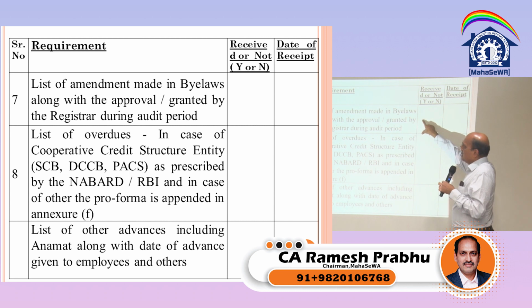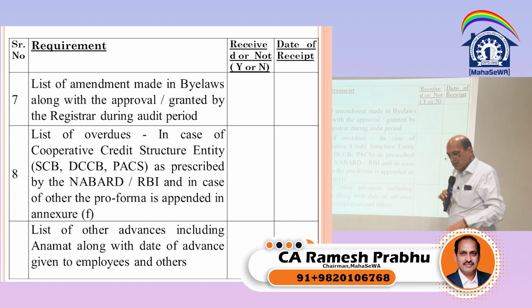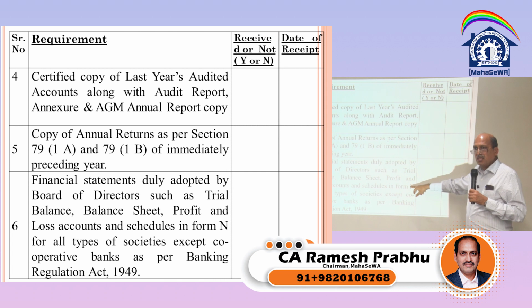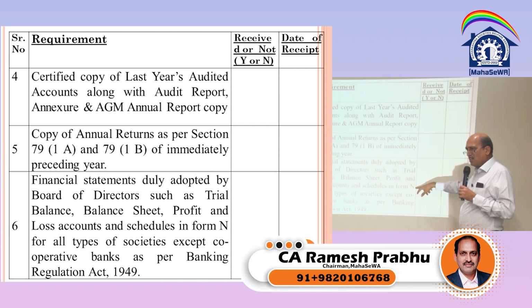List of amendments made in the bylaws. When we talk about any forms, where are these forms available? These forms are available in the rules. See, if you see all the forms, whether it is income tax or any law, the forms are always available in the rules.